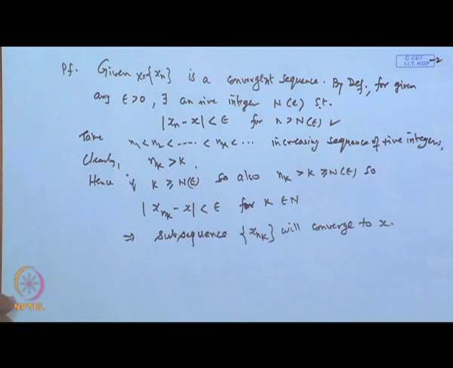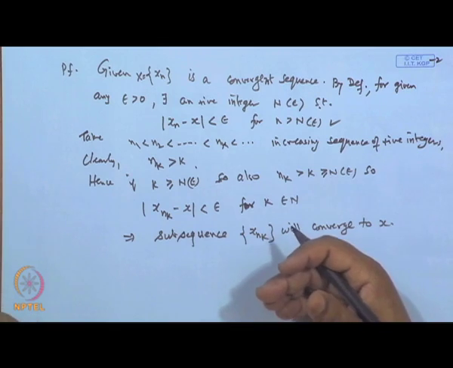So, this is one. Now, let us consider the converse part, the criteria where the limit fails, which leads to a diverging sequence. Let us find out the equivalent condition when the sequence does not converge.